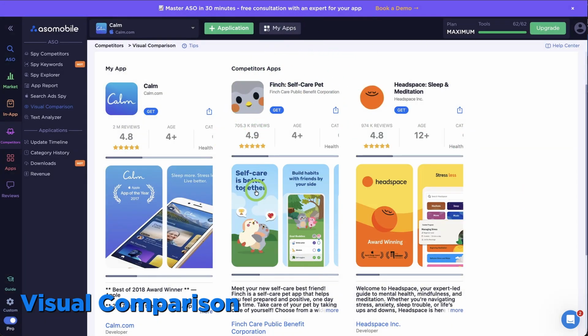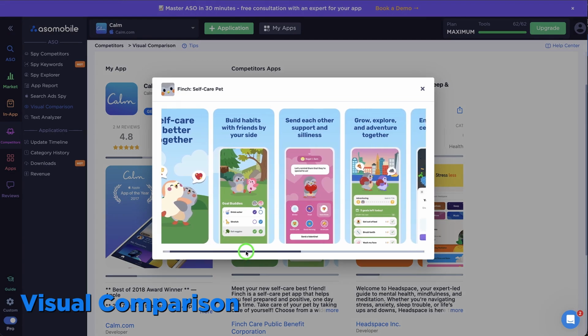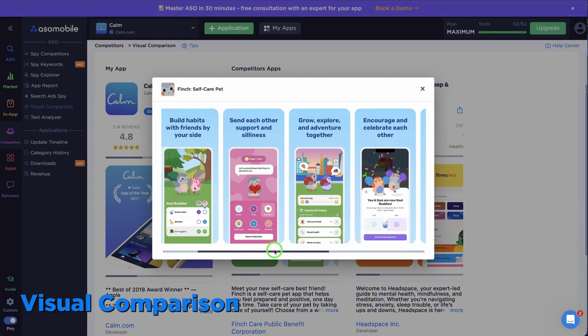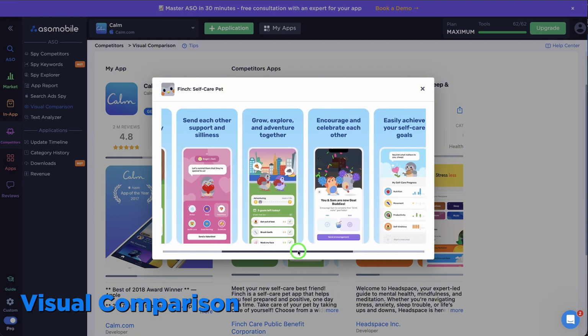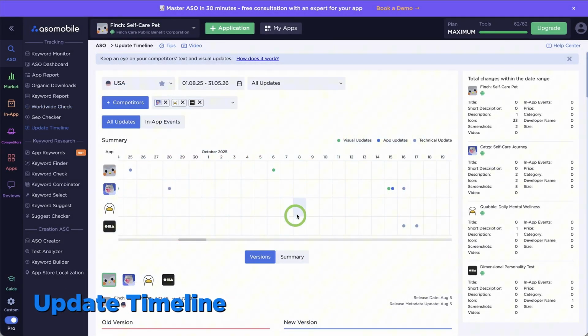Finch is a bright green bird against a contrasting background. It deliberately stands out from all the category noise. Next to the dark Calm and pastel Headspace, this icon is impossible to miss, and that's a strategy too. Now let's see how Finch works with visuals over time.